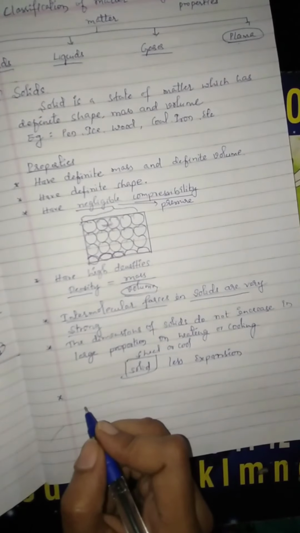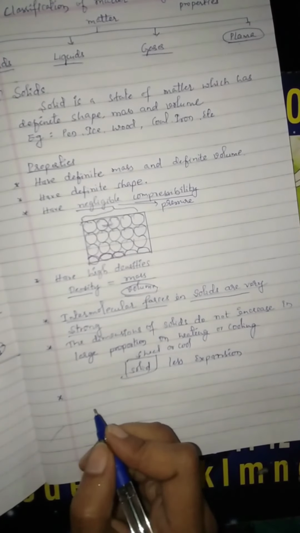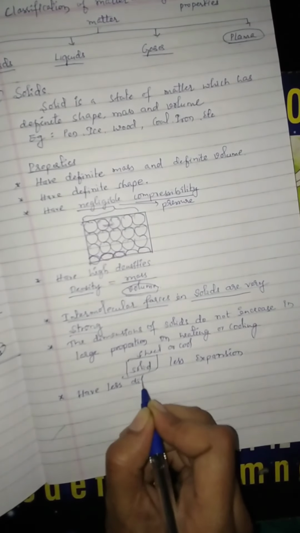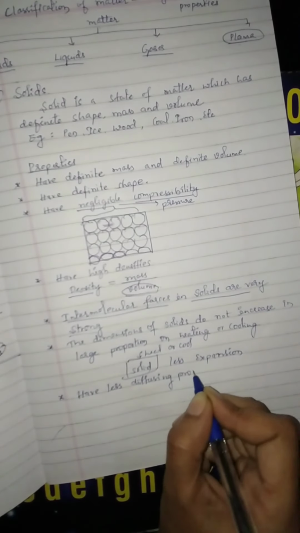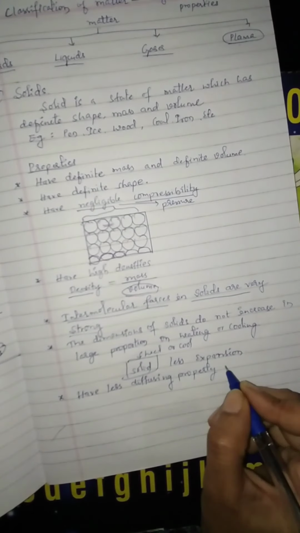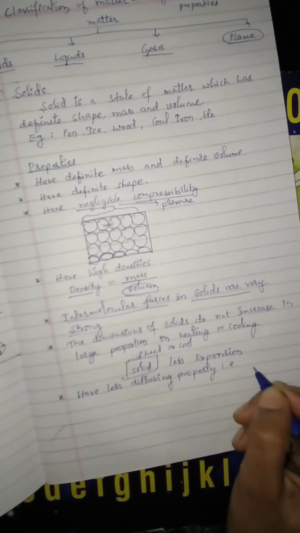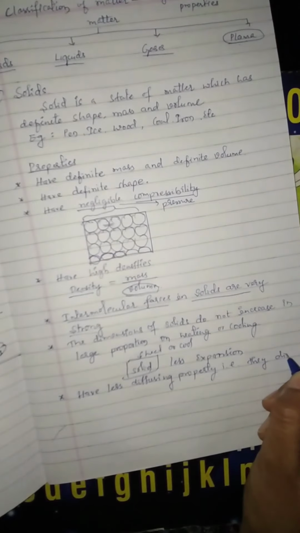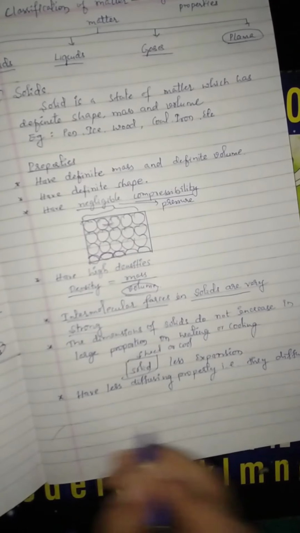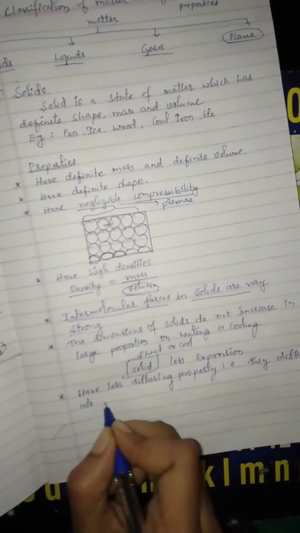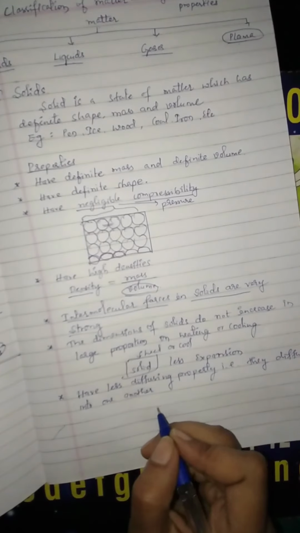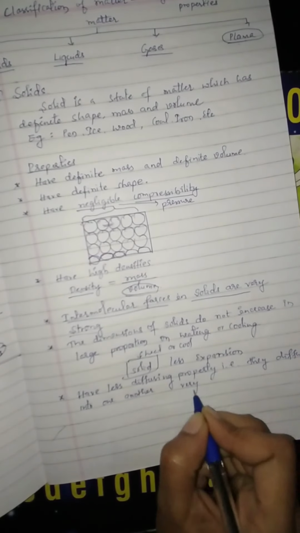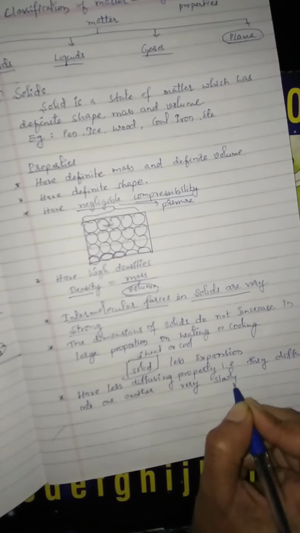Next property is solids have less diffusing property. They diffuse into one another very slowly.